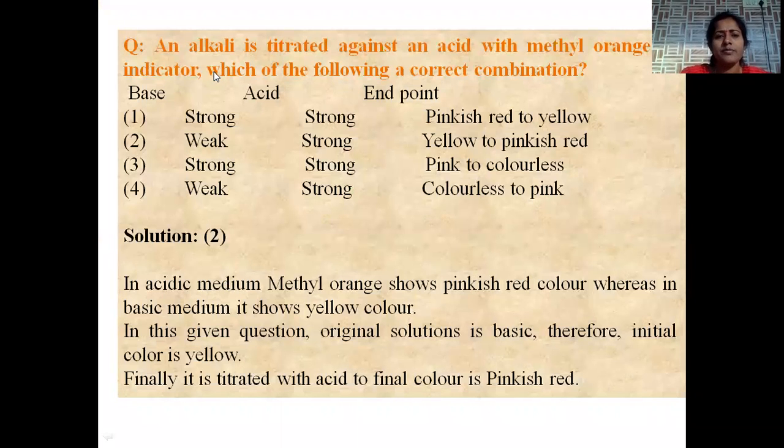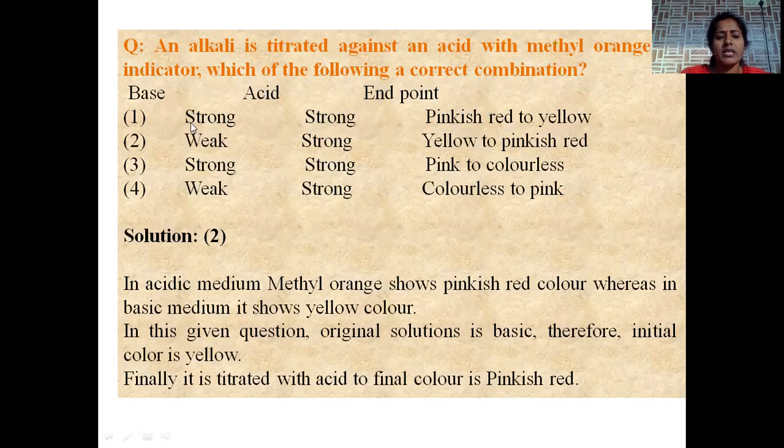Our next question: an alkali is titrated against acid. Alkali is nothing but a base only. An alkali is titrated against acid in the presence of methyl orange indicator. Which of the following is the correct combination? Methyl orange in basic medium is yellow in color. In acidic medium, it is pinkish red in color. So when alkali is titrated against acid, methyl orange indicator is used. What is the correct combination?